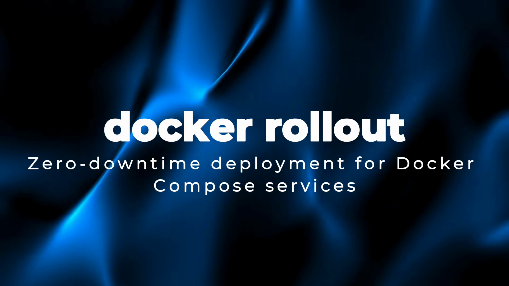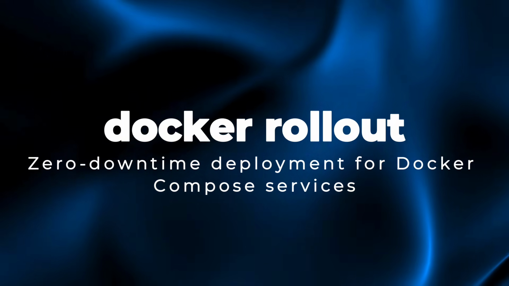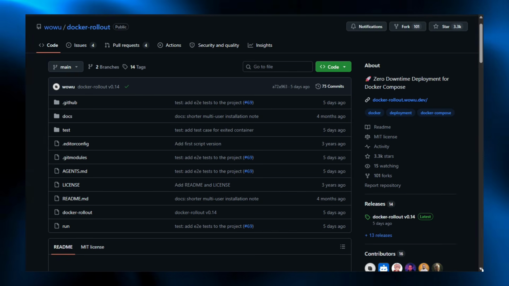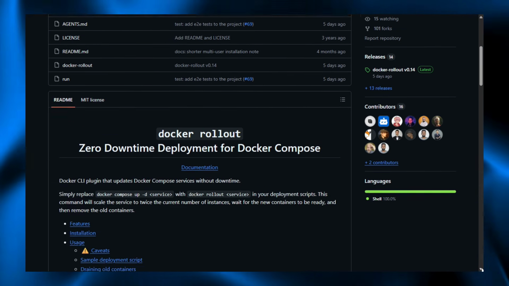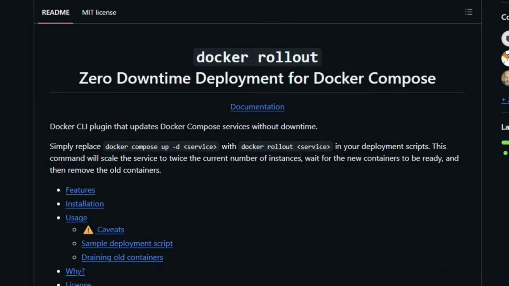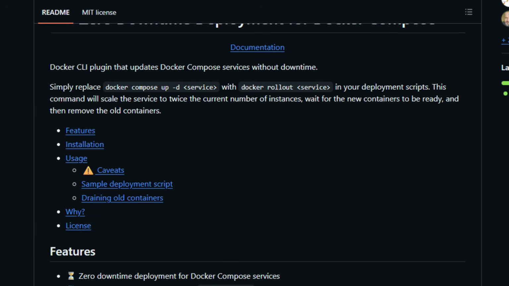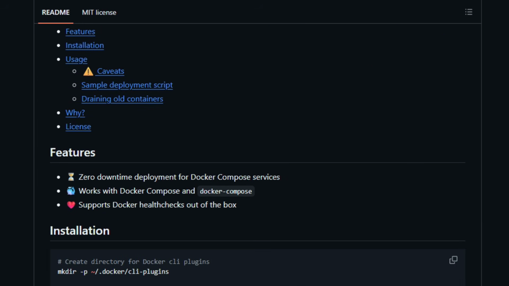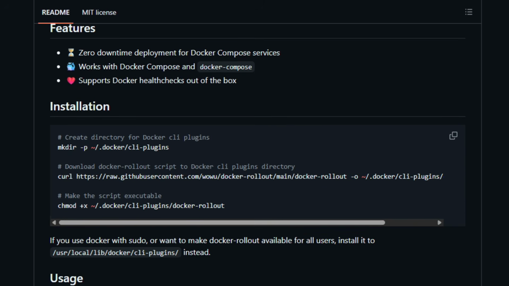Project number 10. Docker Rollout. Zero downtime deployment for Docker Compose services. Docker-Rollout is a Docker CLI plugin that deploys Docker Compose services without downtime. Instead of running Docker Compose up on a service, you run Docker Rollout, and it scales that service to twice its current instances, waits for the new containers to become ready, then removes the old ones.